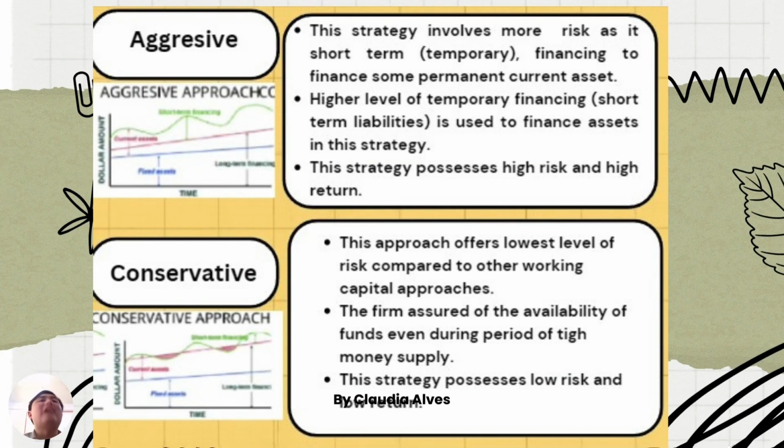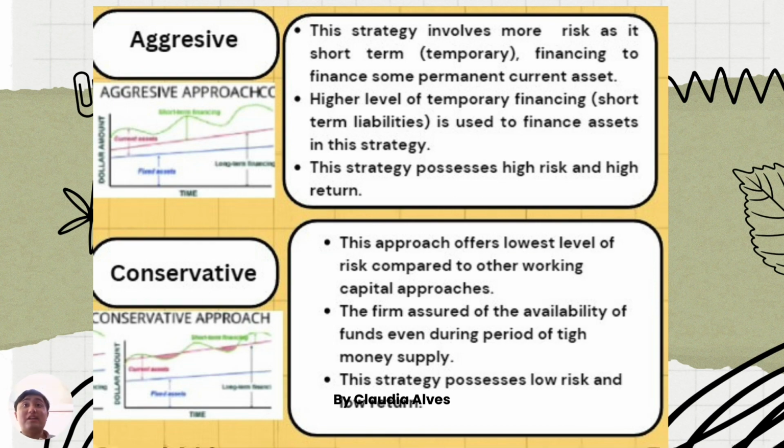And the second is aggressive. This strategy involves more risk as it uses short term, which is temporary financing, to finance some permanent current assets. A higher level of temporary financing, which is short term liabilities, is used to finance assets in this strategy. This strategy poses high risk and high return.